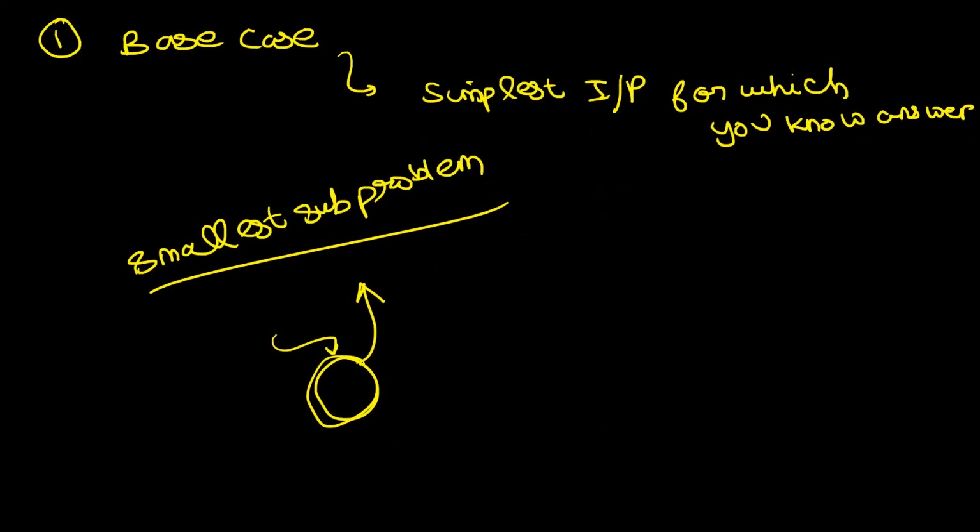And a base case is extremely important because without a base case, you will run into a Stack Overflow error. Okay. So agreed that the base case is a very, very important part of any recursive code, right? What is the second important part?